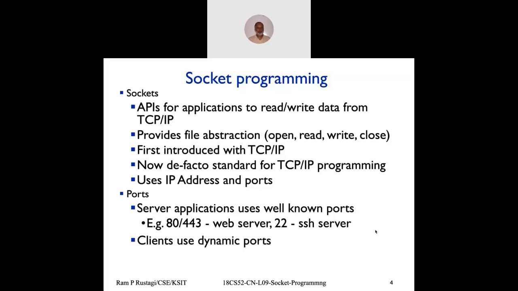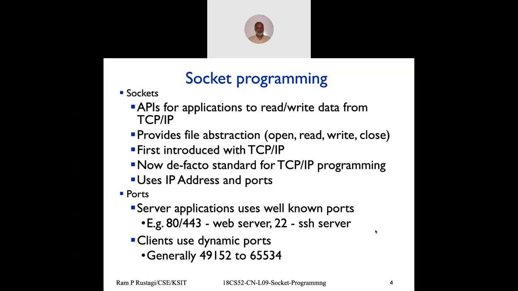However, the client port doesn't have to be known to anybody else. Only when the client communicates to the server, the server needs to know the client port number when it replies back. The client can use any port, but next time the client comes, it can use a different port, and that's why we say the client always uses a port dynamically, but the server always uses a fixed port. Typically, a client port number varies from 49,000 to 65K.